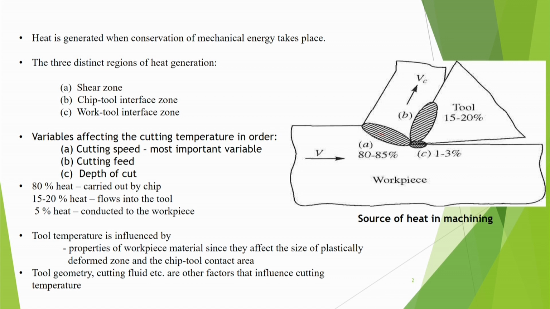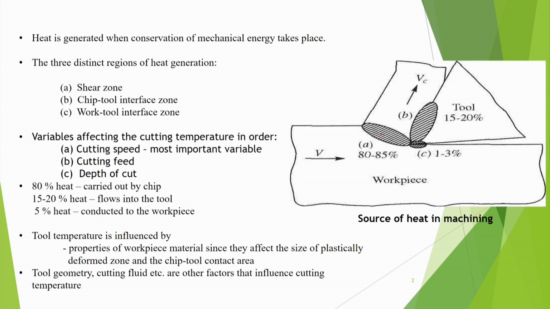Now, raising the temperature of the workpiece has two main effects. Sometimes if the temperature increases by a large amount, then the workpiece may undergo expansion and it may affect the machining accuracy. And another effect is that because the temperature increases, the flow stress of the workpiece reduces